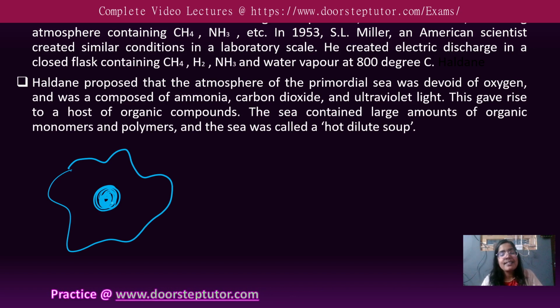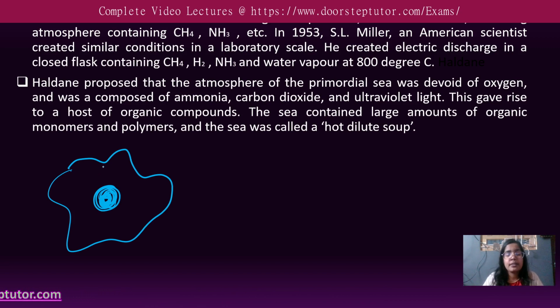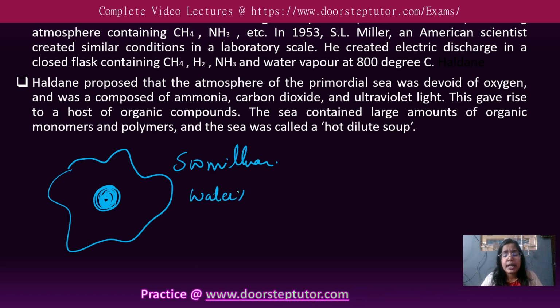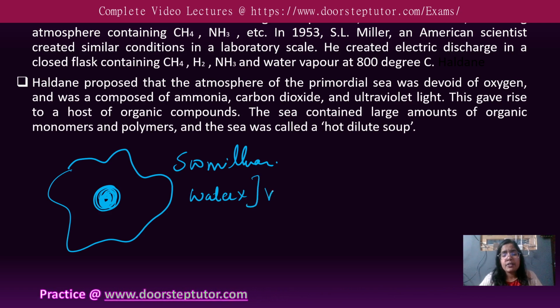So the scientists did experiments, and especially Oparin discussed in his theory that the primitive atmosphere was there earlier, 500 million years ago. At that time there was very rarely any water in the earlier atmosphere, and it was in vapor form.